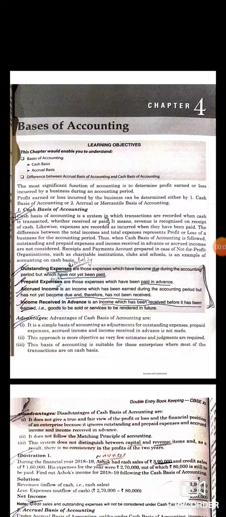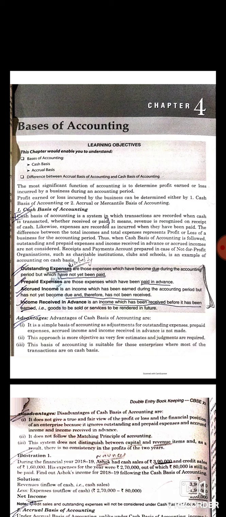Good morning students. Today we are going to start the next chapter of accounts, and the name of the chapter is basis of accounting. The reason for preparing accounts is to determine whether an organization is earning profit or has incurred loss. The profit or loss incurred by an organization can be determined by two methods: by following the cash basis of accounting or by following the accrual basis of accounting.